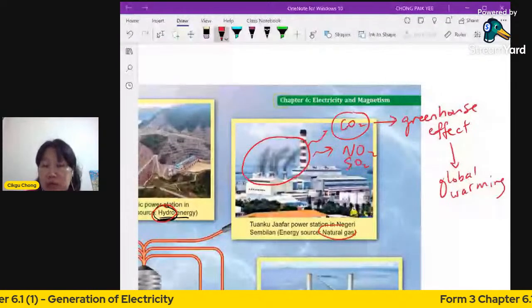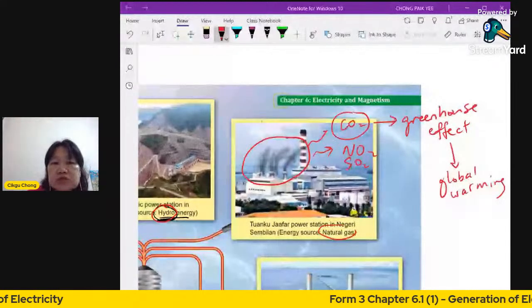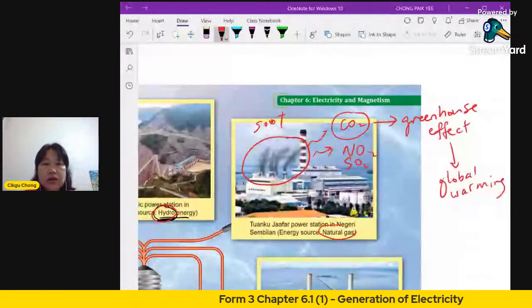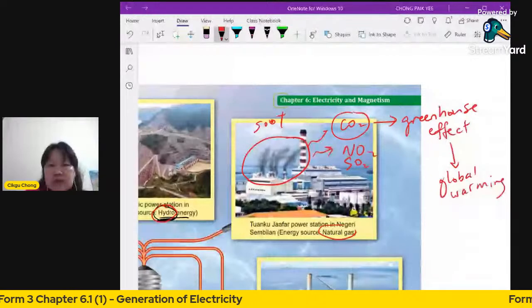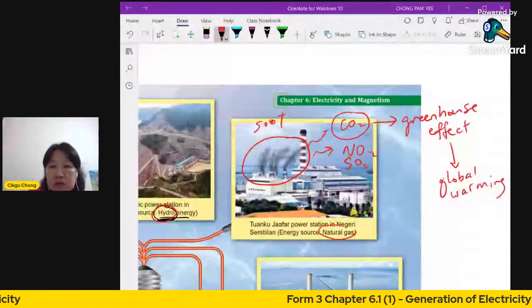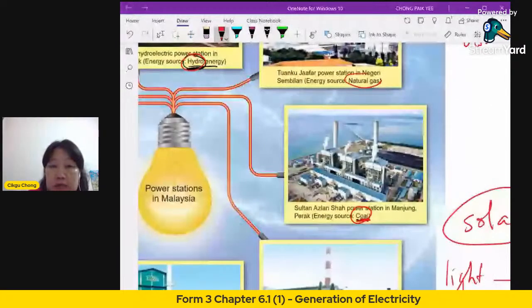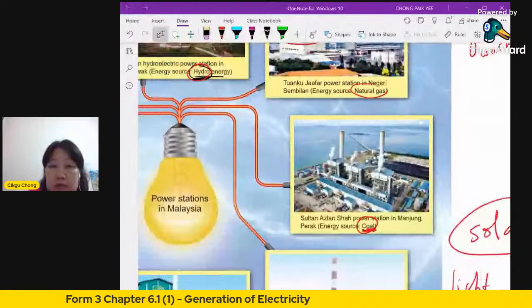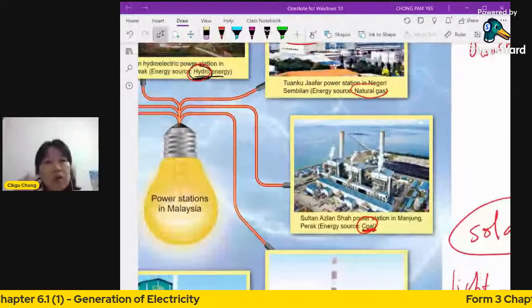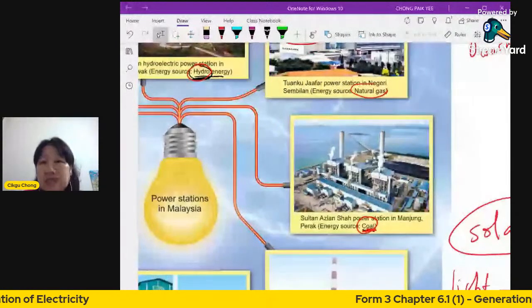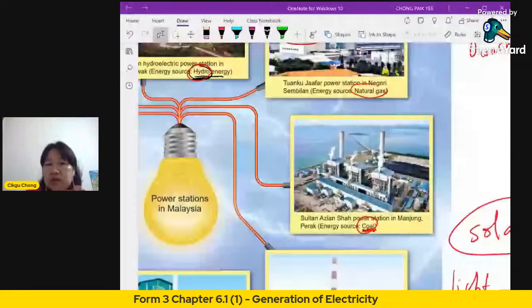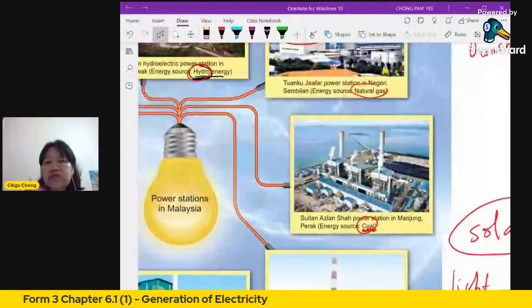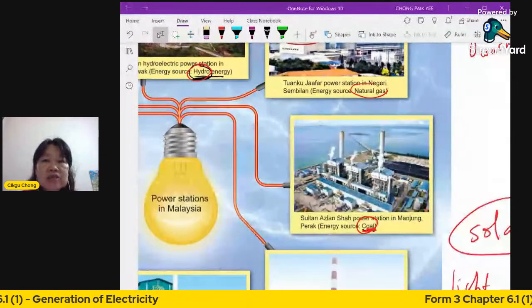You can also see the soot. Soot is the black thing that you see here. So that will pollute the environment. Whatever you burn is going to increase pollution. So using coal, here's another one. This is the coal power station, and this is a natural gas power station. So there are different types of power station, depending on what kind of energy source they use. Do they use water? Do they use diesel? Do they use solar or wind or what? These are the sources for different power stations.